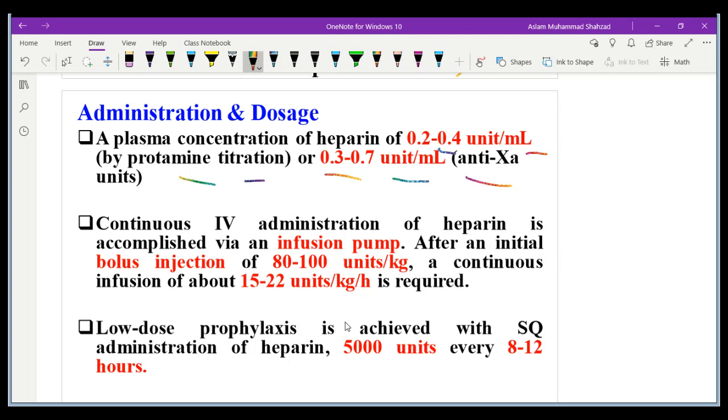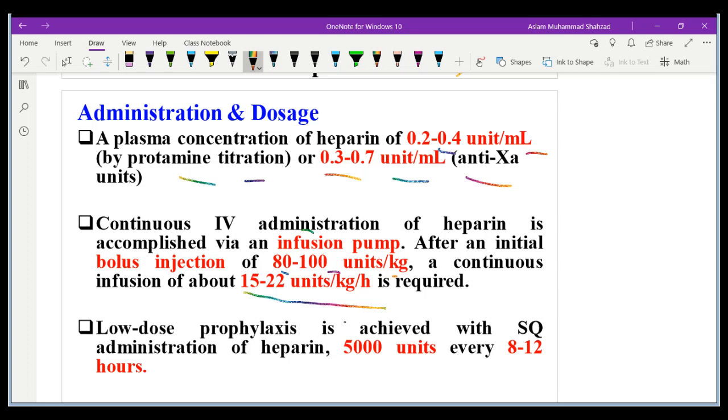It can be given as a continuous intravenous administration by infusion pump, after an initial bolus injection of 80 to 100 units per kilogram, and then a continuous infusion of 15 to 20 units per kg per hour will be required. So it means that initially we give 80 units, and then 15 to 22 units per kg per hour.